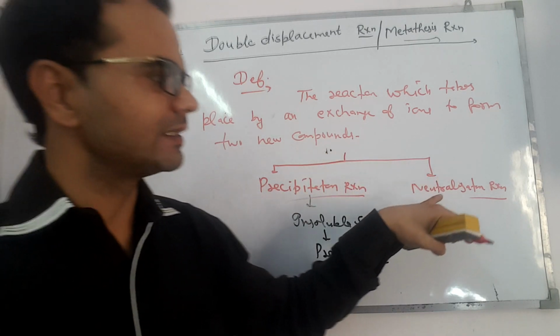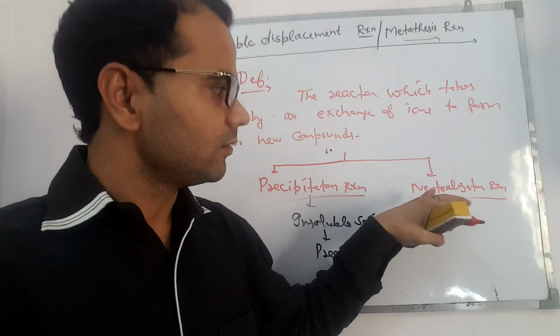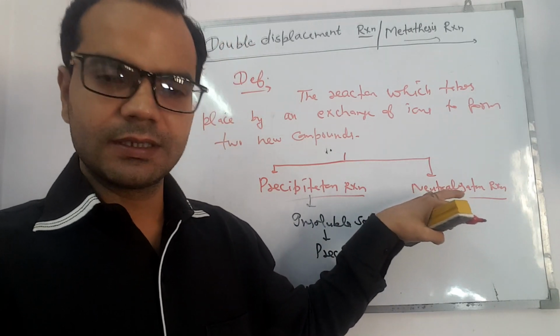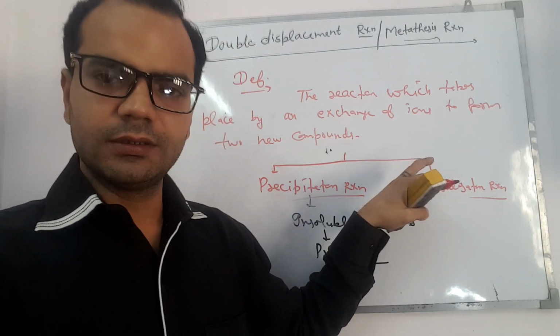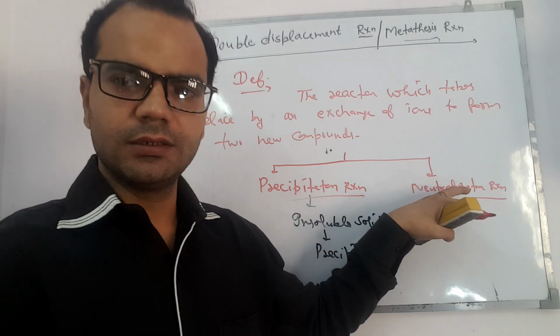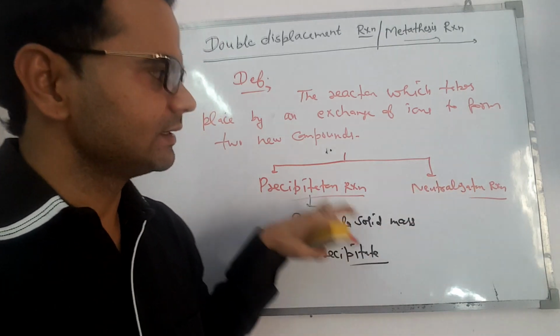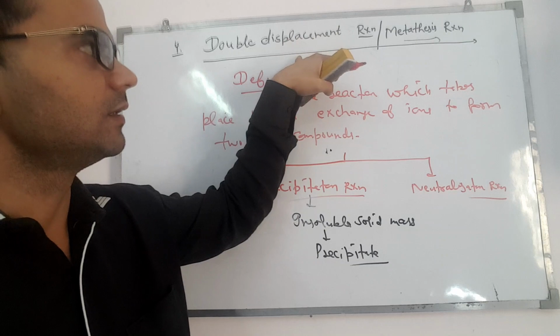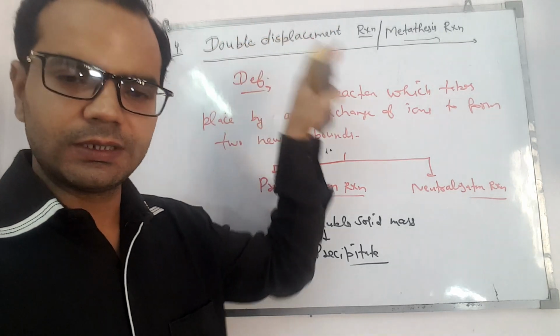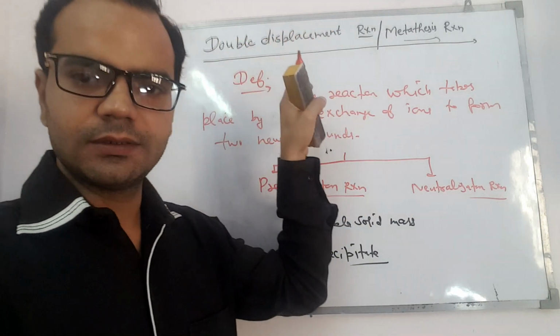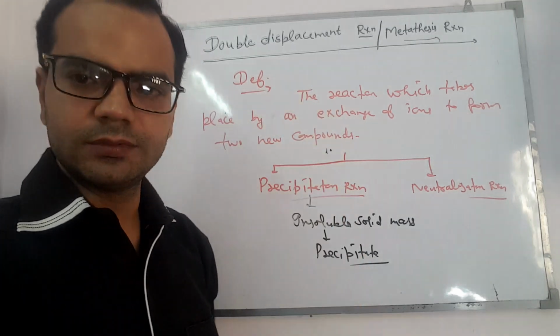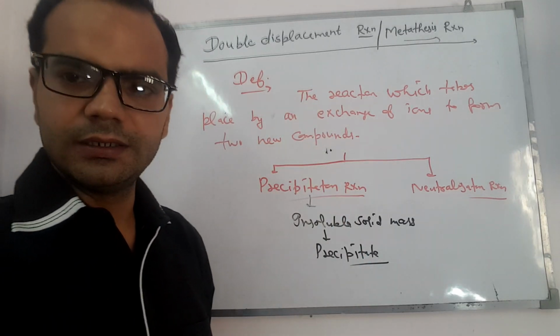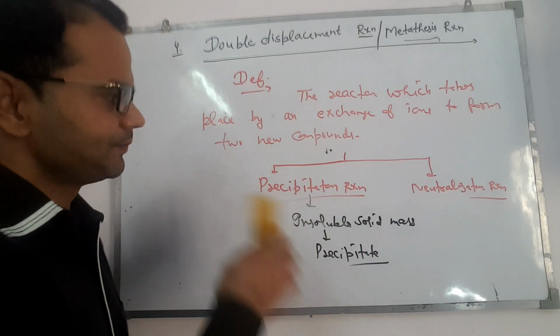And neutralization, as the word indicates, is when an acid reacts with a base, the resulting solution will be neutral. The reaction is called a neutralization reaction. Both are studied in double displacement reactions. Let's do some examples, then we will definitely utilize it.